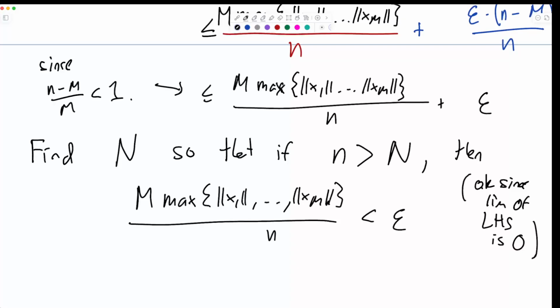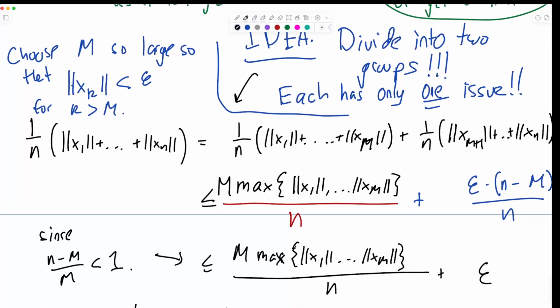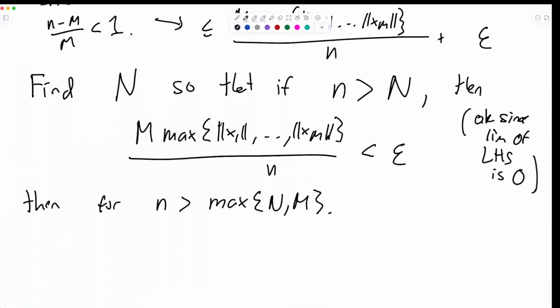Okay, and then for n greater than the maximum of capital N and m, as long as n satisfies the first thing that we did over here, which was only true for n greater than m because of the way I split it up, then both things are true.